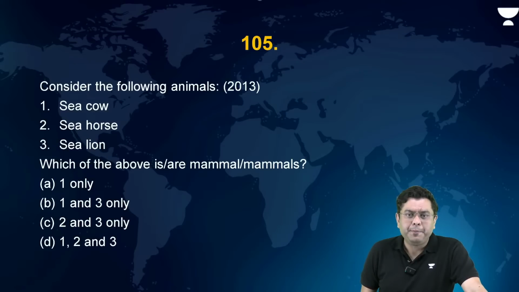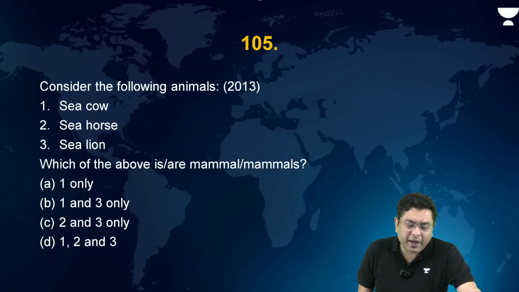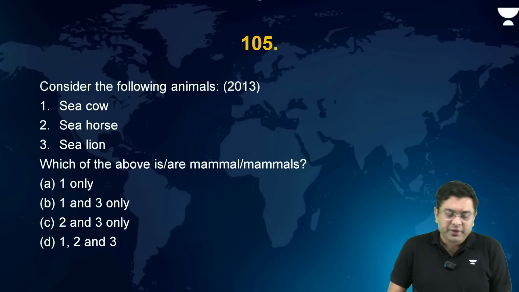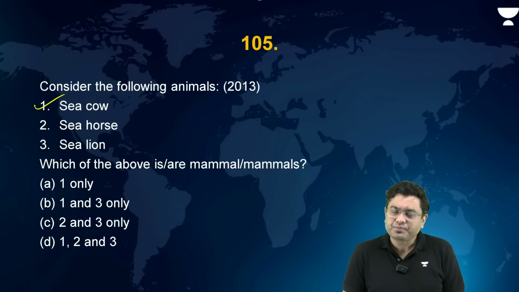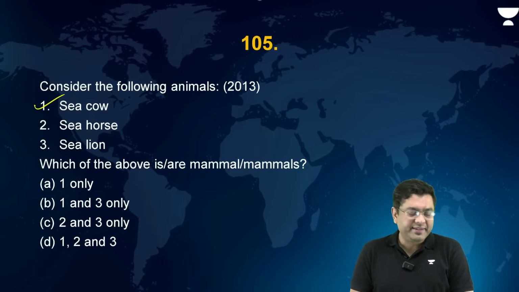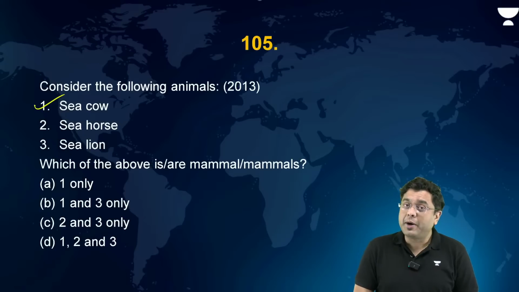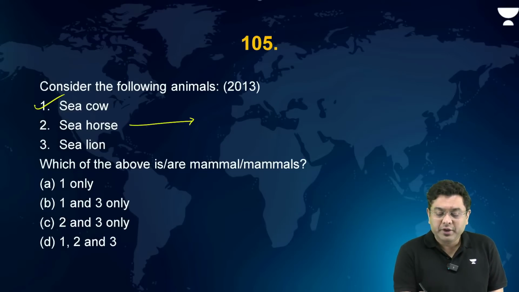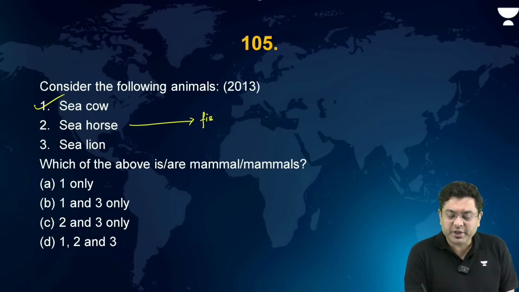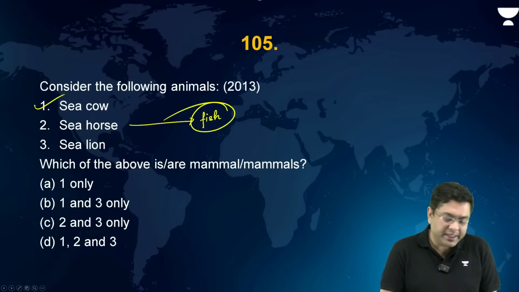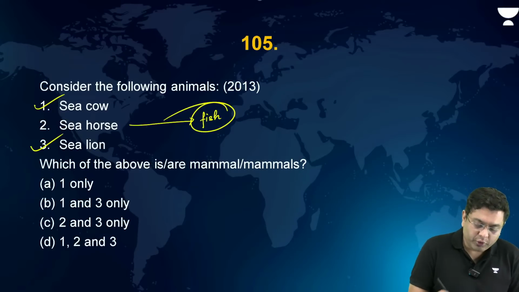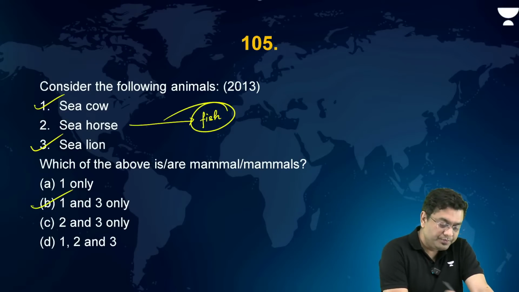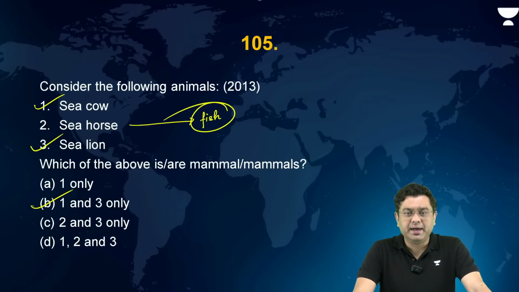Okay? Now, consider the following animals: sea cow, seahorse, sea lion. Which of the above is or are mammals? Sea cow, definitely yes. The dugong we have seen with the example. Seahorse, we have talked about it earlier in the session. They are a species or a kind of speciation of the genus fish, right? Sea lion is also a mammal. So here, 1 and 3 is the correct answer.